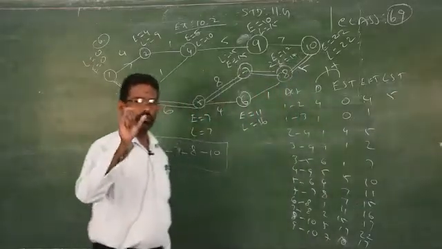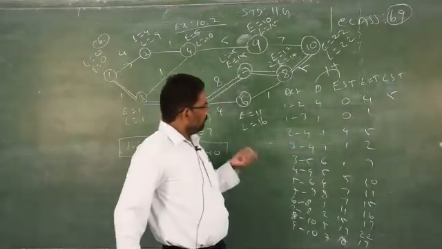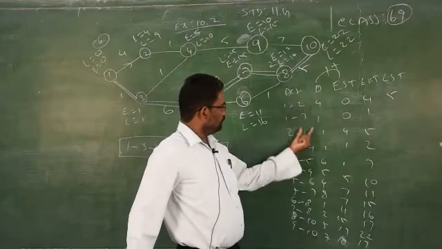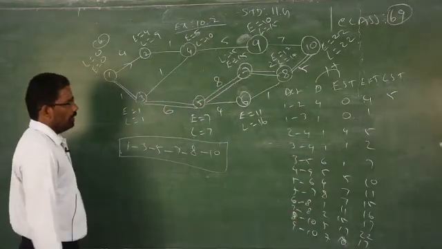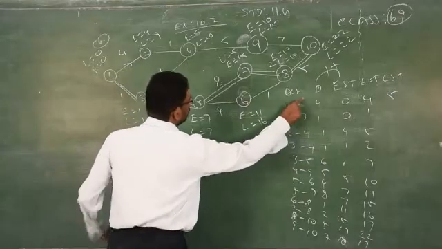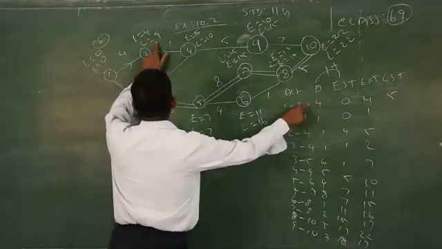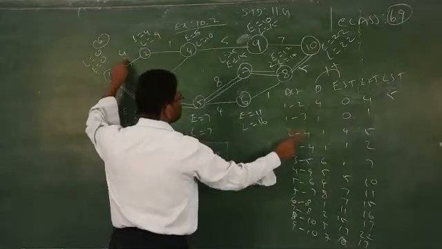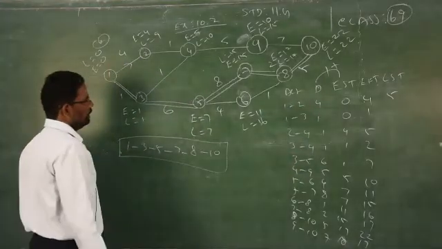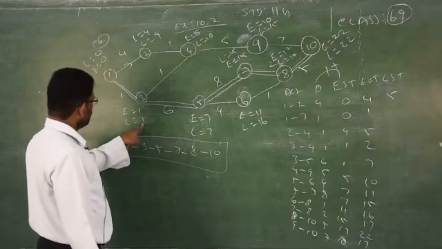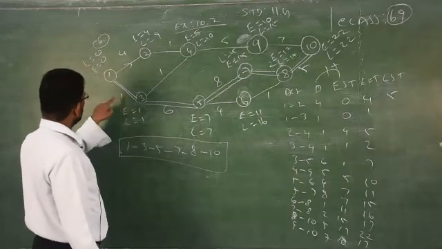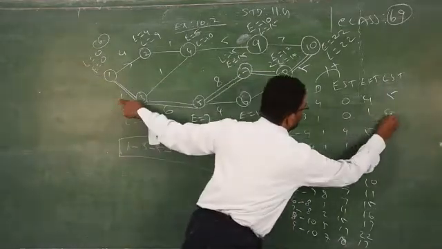You have to find out the value of L at the upper limit of these activities. Then you subtract the duration of the path. So at 2 what is your L value? 9. 9 minus 4 is how much? 5. The next, 1 to 3. At 3 what is your L value? 1. 1 minus 1 is 0.